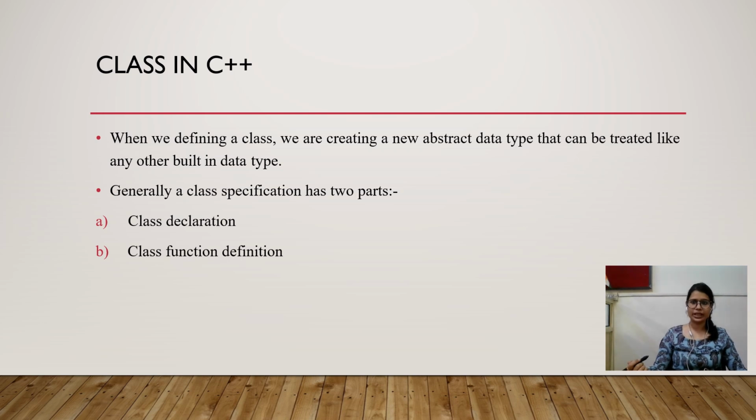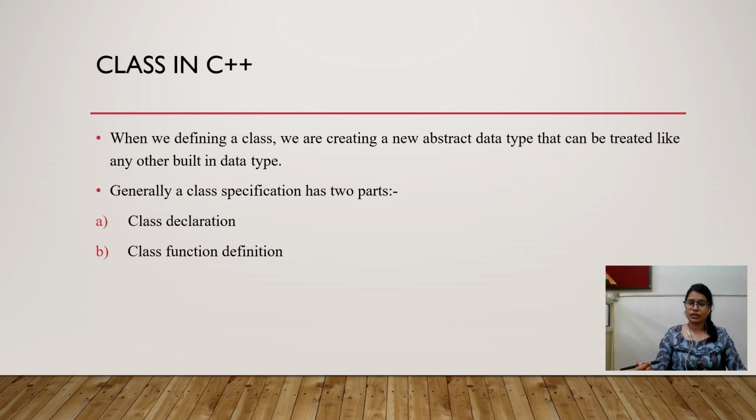For example, if we have a built-in data type called int, and I create a class called item or a class called person, then the names item and person will have their own data type and will be treated as a built-in data type.